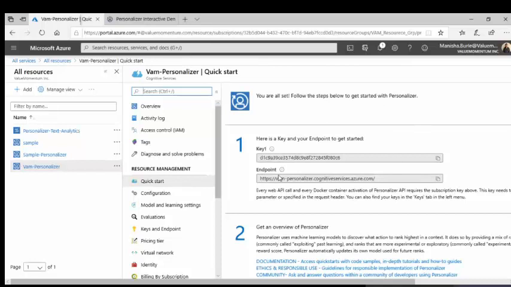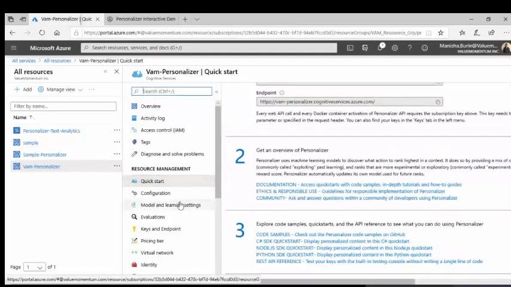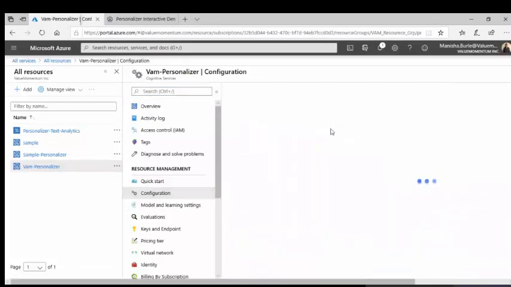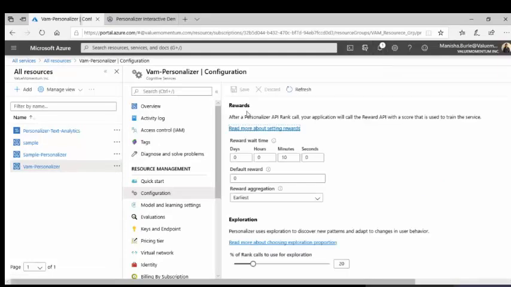Here you have to copy the key and endpoint, which we have to set up in the coding part. And let's go to configuration. Yeah, here in reward we have three different properties: reward wait time, default reward, and reward aggregation.